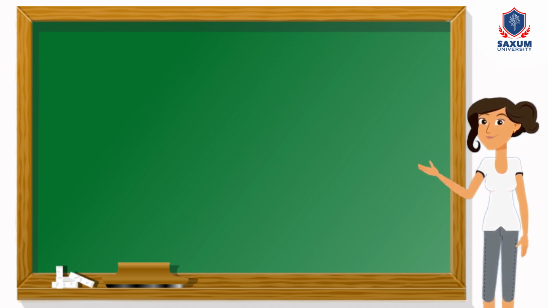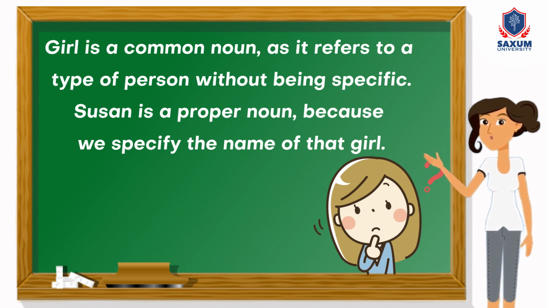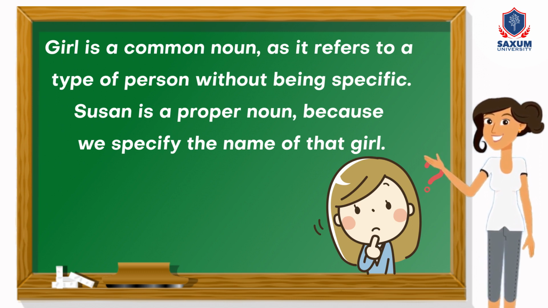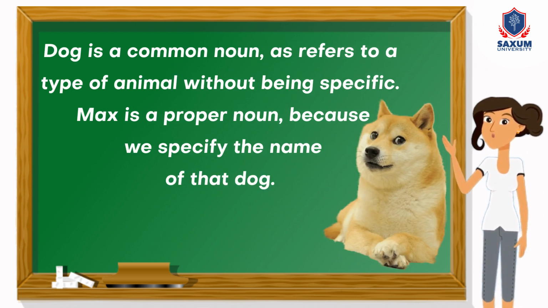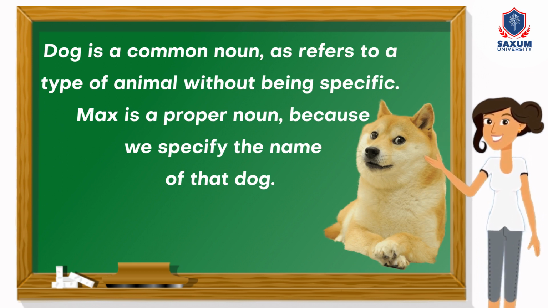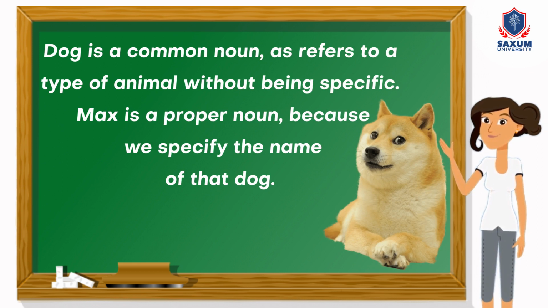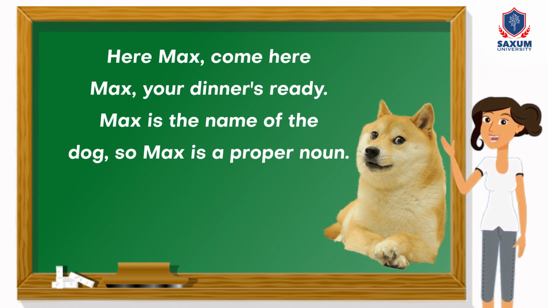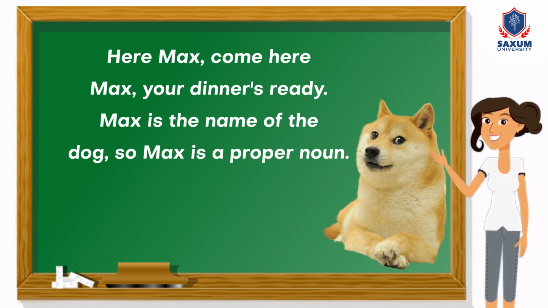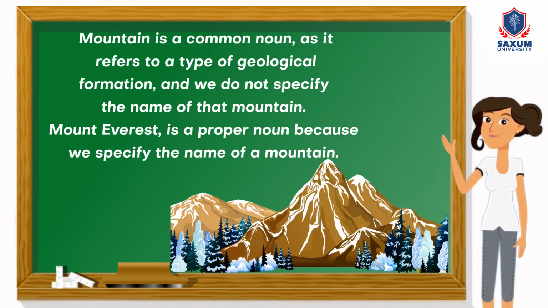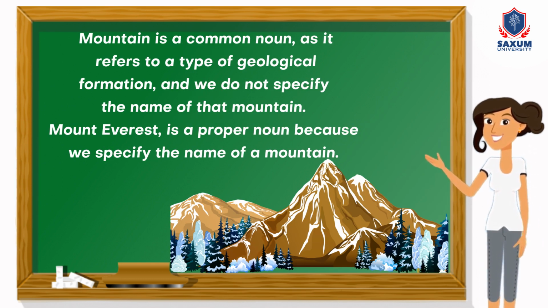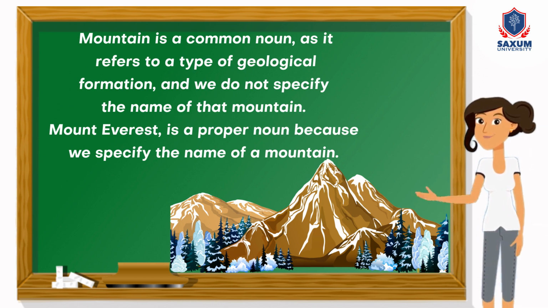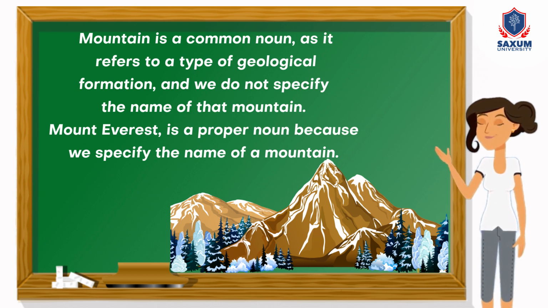So let's look at these pictures again. Girl is a common noun, as it refers to a type of person without being specific. Susan is a proper noun, because we specify the name of that girl. Dog is a common noun, as it refers to a type of animal without being specific. Max is a proper noun, because we specify the name of that dog. "Here Max, come here Max, your dinner's ready." Max is the name of the dog, so Max is a proper noun. Mountain is a common noun, as it refers to a type of geological formation, and we do not specify the name of that mountain. Mount Everest is a proper noun because we specify the name of a mountain.